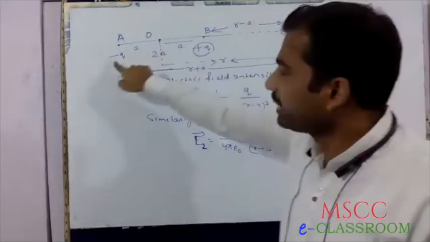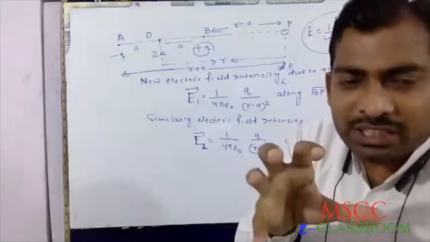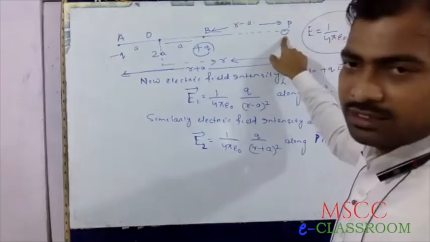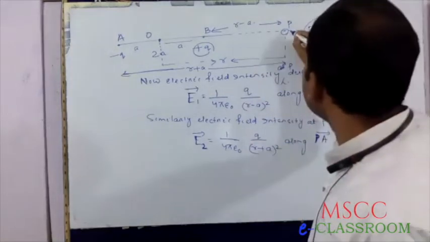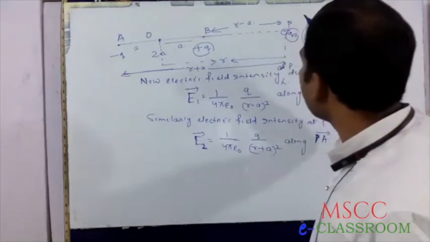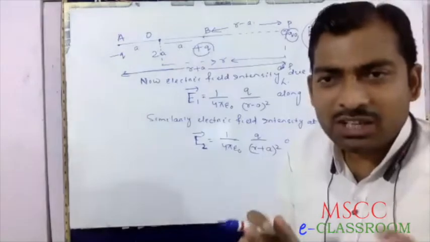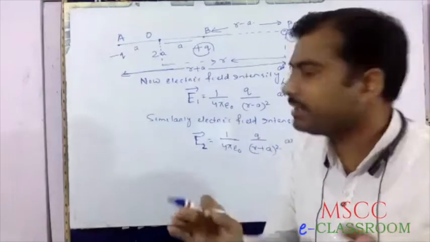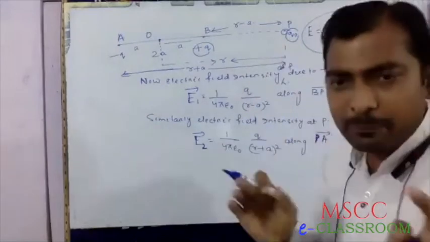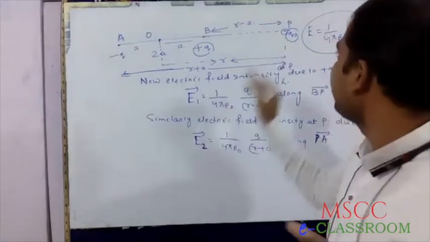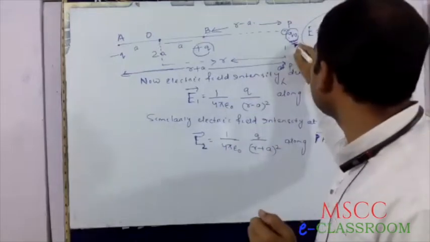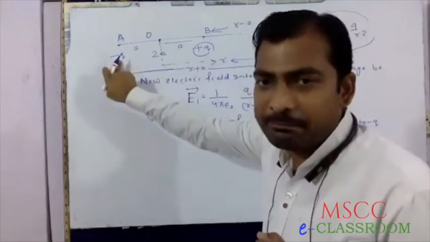Since we wish to determine electric field intensity at point P, we should place a test charge at that point. Therefore this is positive and this is negative.